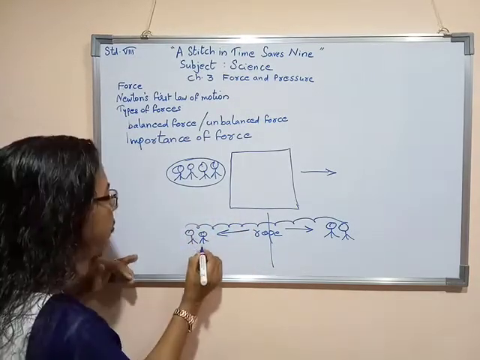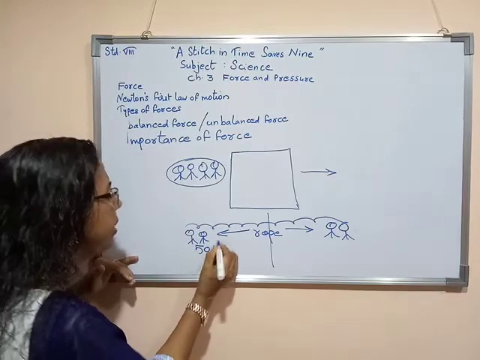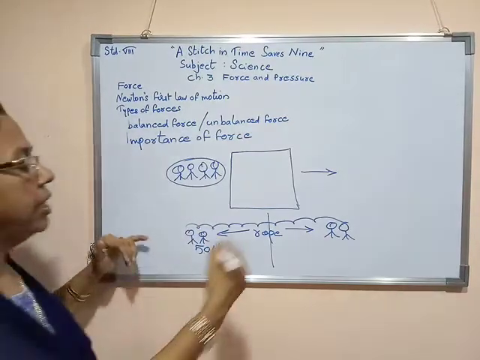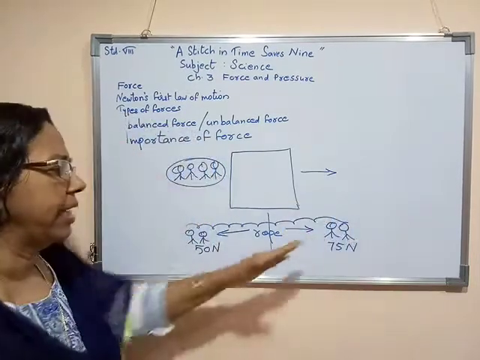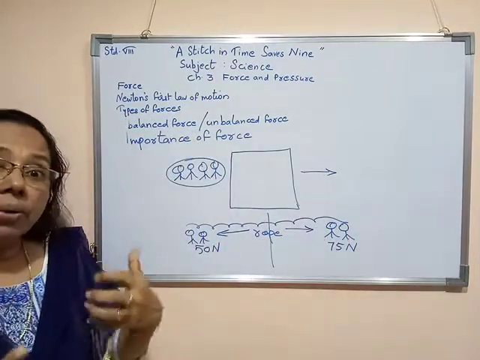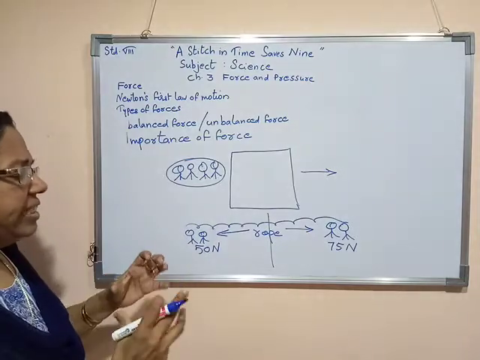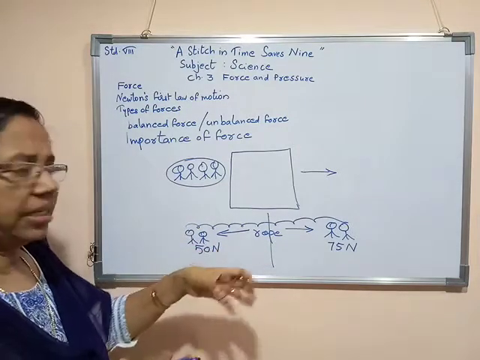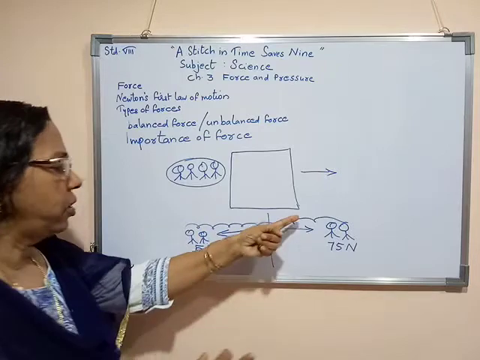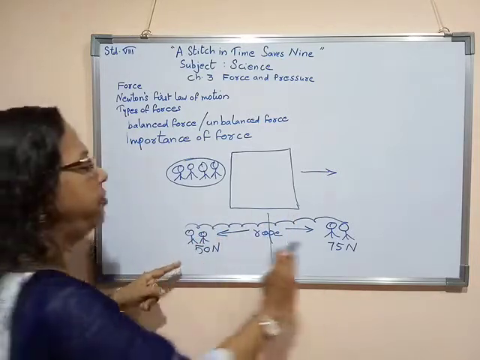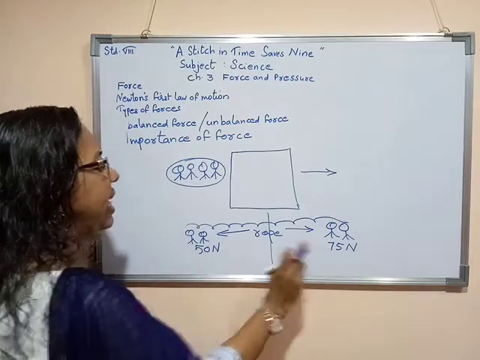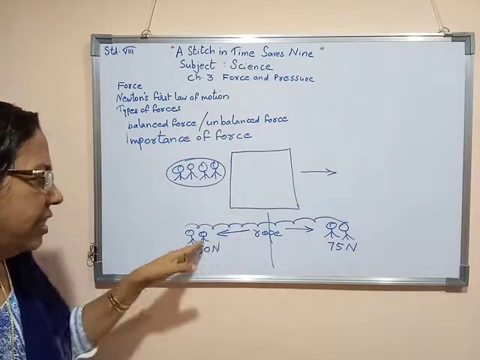Suppose 50 Newton force is exerted by these people, and 75 Newton force is exerted by these people. Now the force from both sides acting on this particular rope will be equal to the difference between the forces exerted by these people.